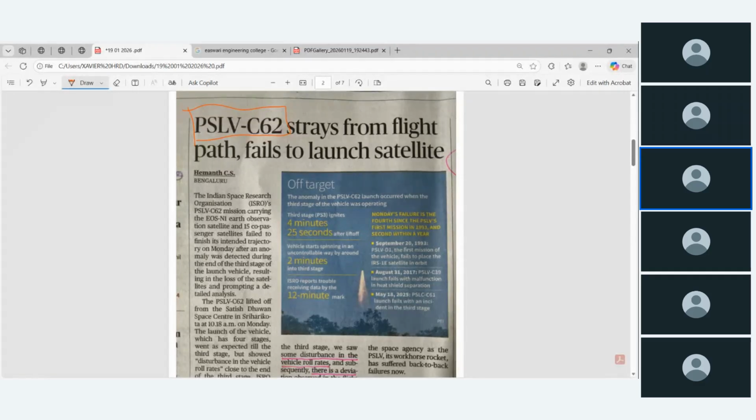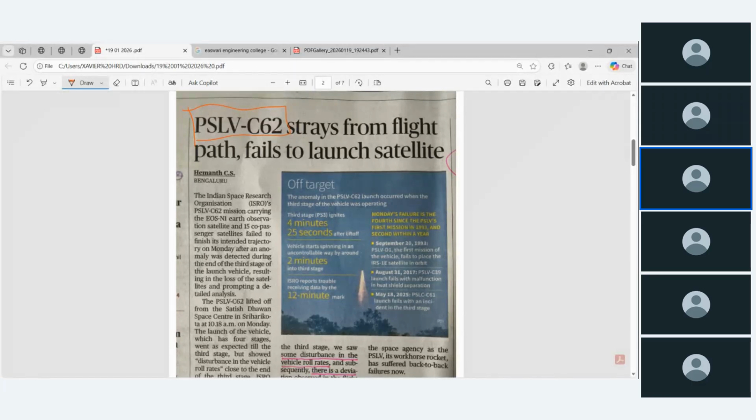The ISRO chairman explained that the third stage failed. In that stage they could not get the satellite spinning and could not push the satellite into the set orbit. Anyhow, it failed.